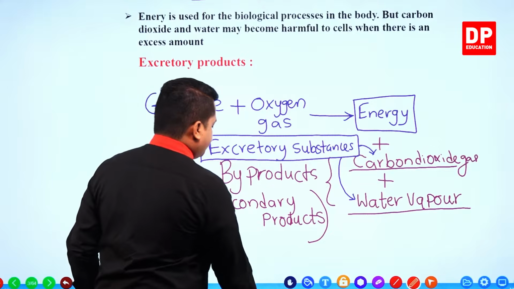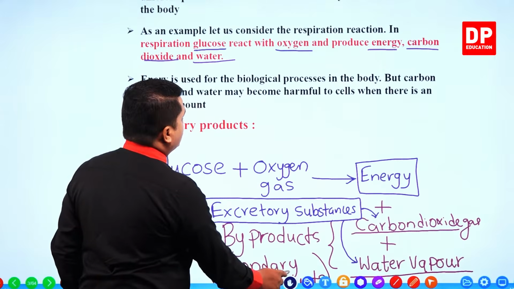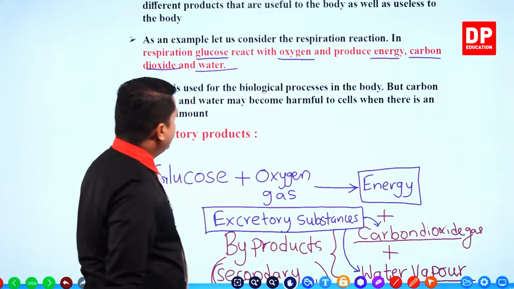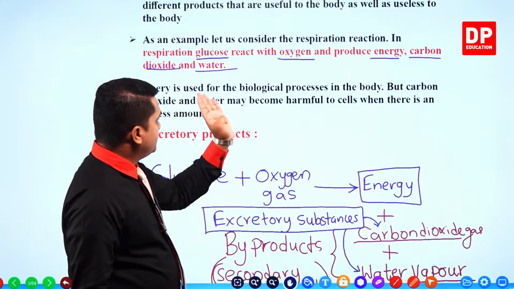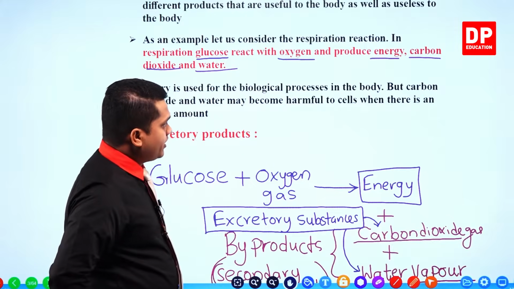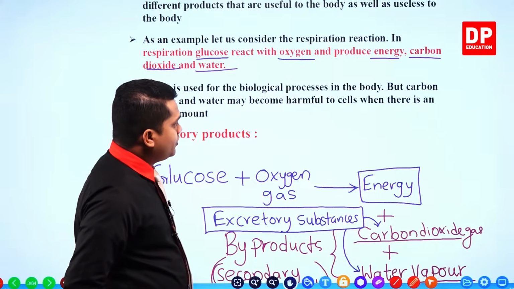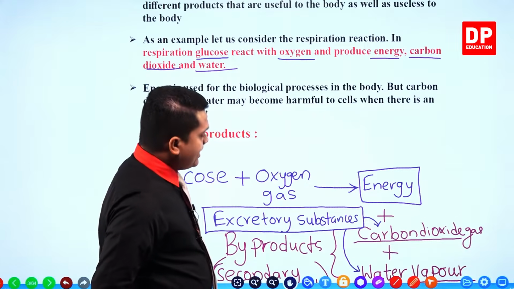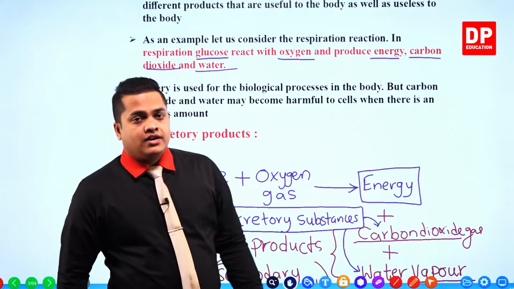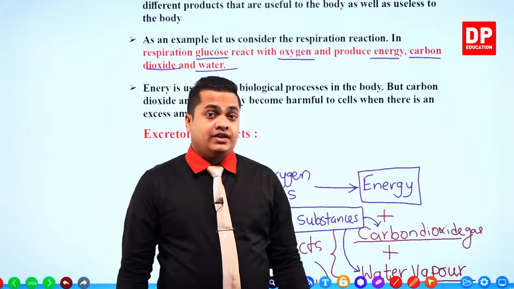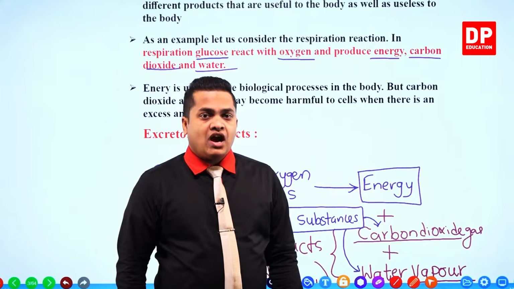So children, let's move on with the lesson part once again. Here it's given as a point: energy is used for the biological processes in the body, but carbon dioxide and water may become harmful to cells when there is an excess amount. So if there are carbon dioxide gas and water vapor in excess amounts within our body, it would be harmful.